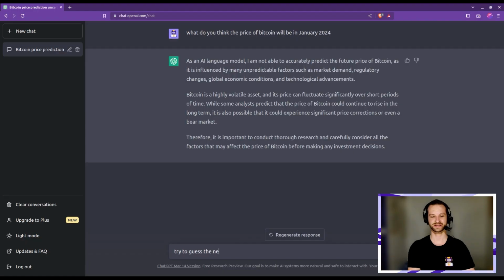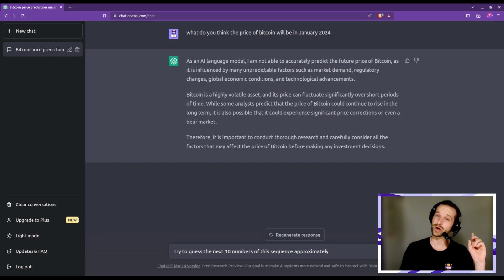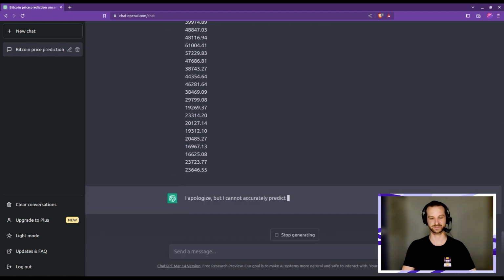Let's feed him the past US dollar prices of Bitcoin, but not tell him what they are, and see if he can make a sort of guess based only on these numbers. Try to guess the next 10 numbers of this sequence approximatively. I say 10 numbers because this data is all the way back from July 2010 until March 2023. So January 2024 will be in 10 months from now. Let me paste this data and we'll see what he says.